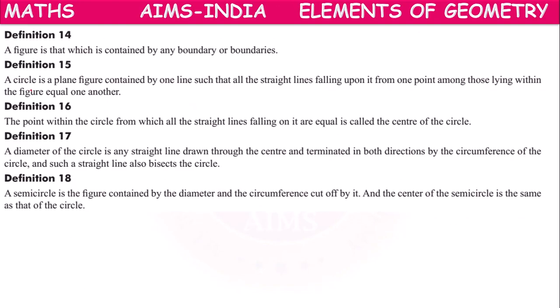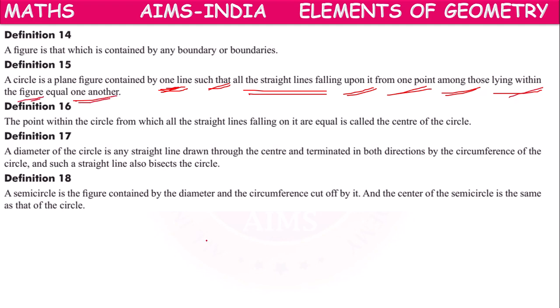So here a circle is a plane figure contained by one line.